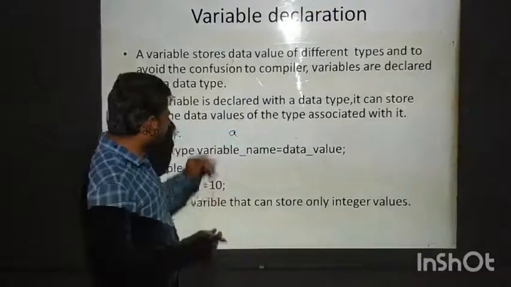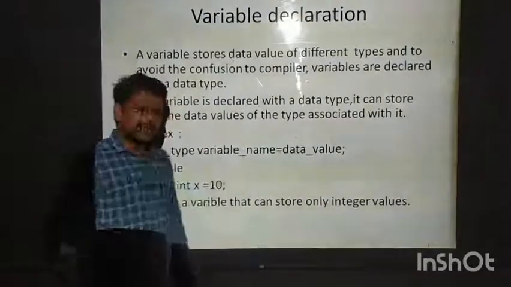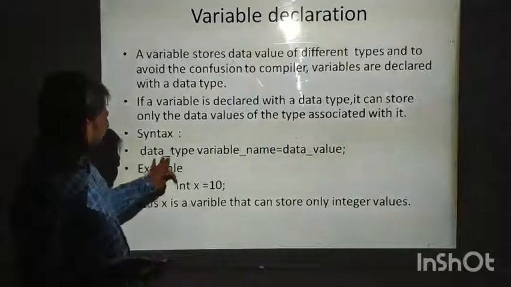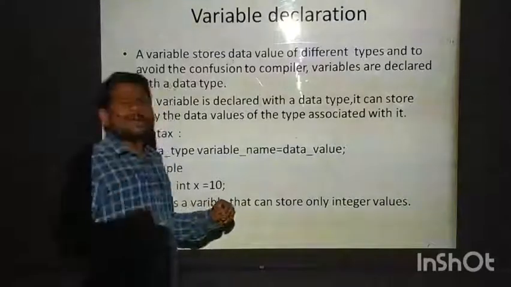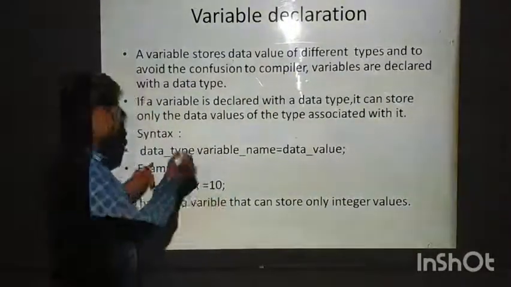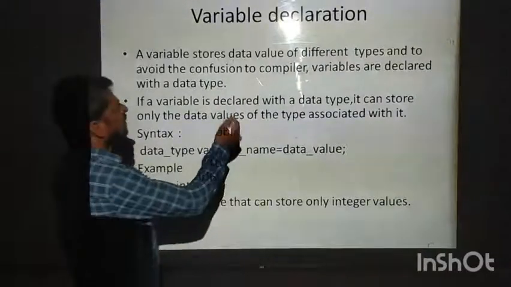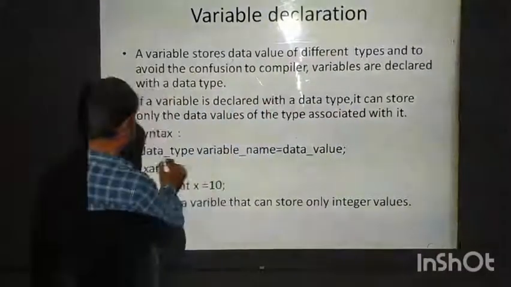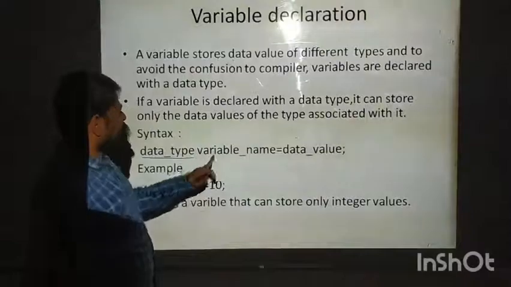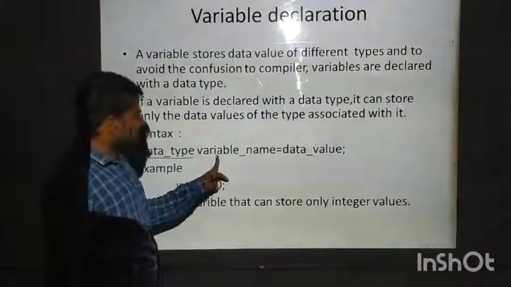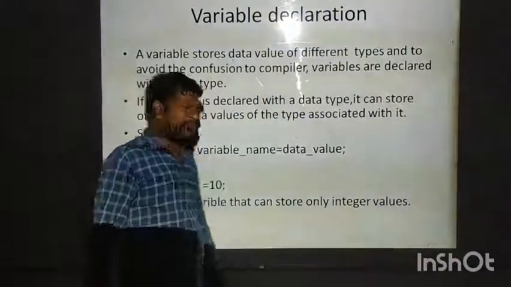To avoid the confusion of the compiler, here we have to give the data type. Here the term data type comes. Which data type? Then variable name, is equal to data value.